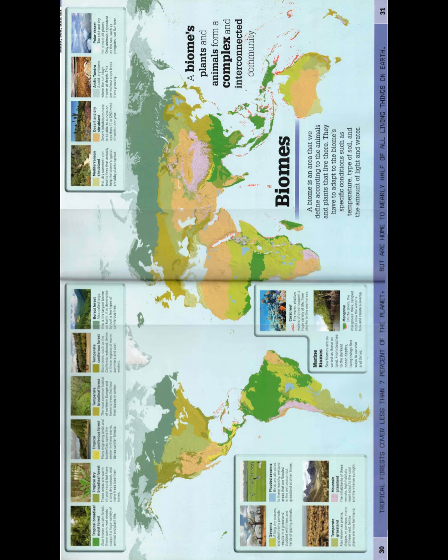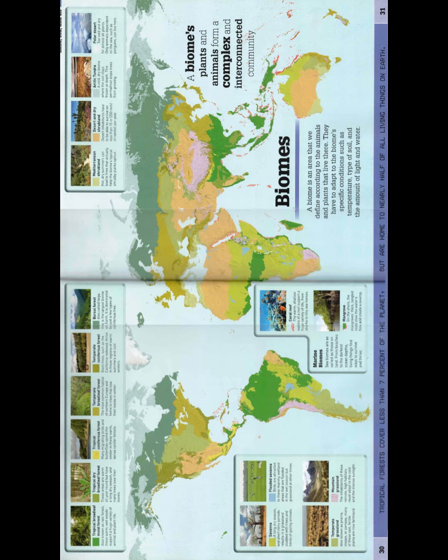The tropical coniferous forests are a place where many migrating birds and butterflies spend the winter.